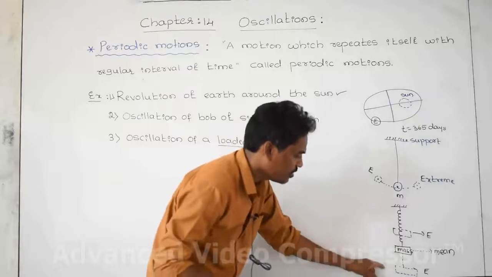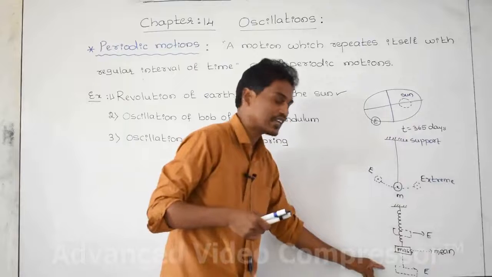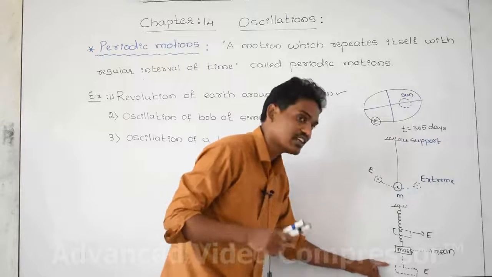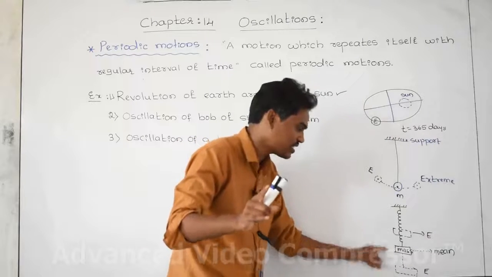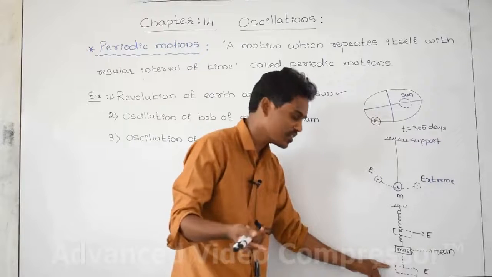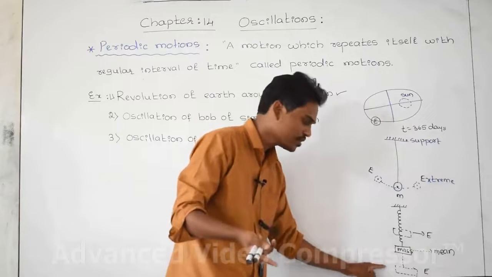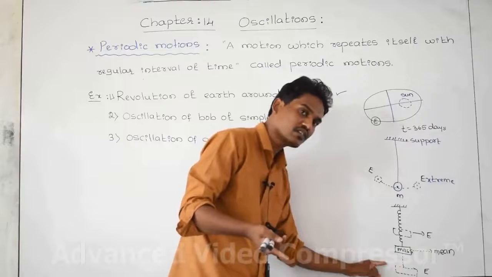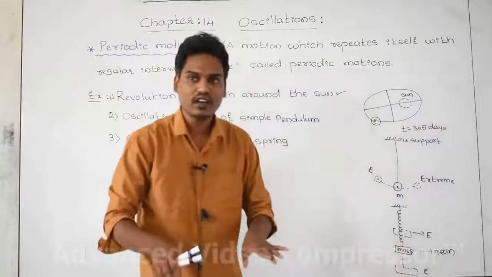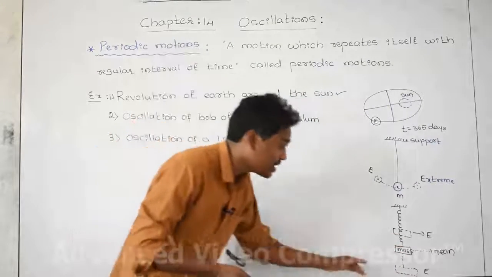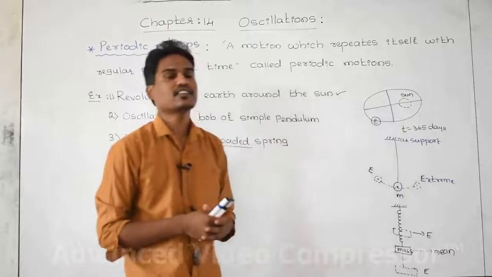This is one cycle. For example, the time taken by the body to complete one cycle is, imagine, 1 second. For the second cycle again 1 second. For the third cycle again 1 second. For the fourth cycle again 1 second. For each and every cycle, how much is the time taken by this body? That is the same time.